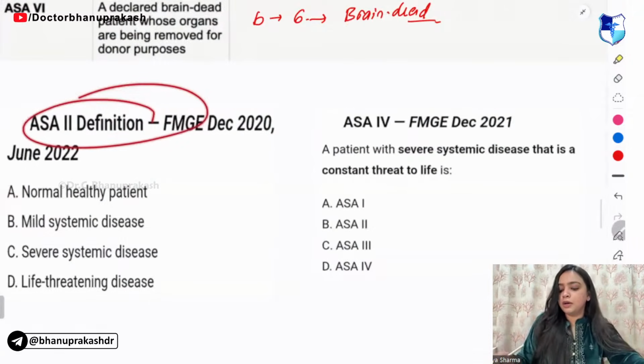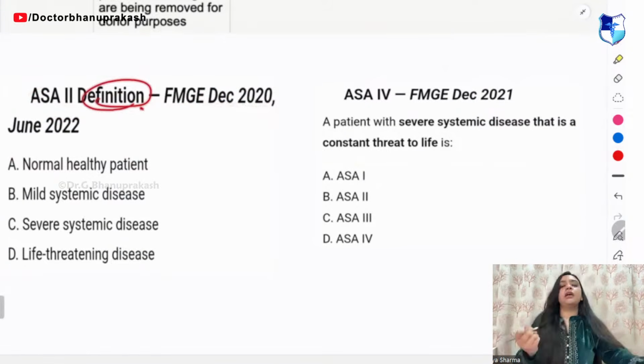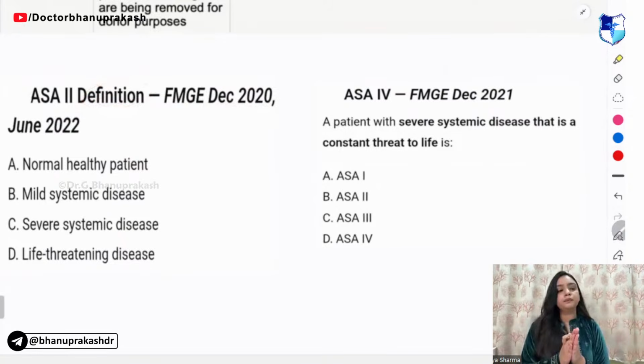Now, coming on to the question. ASA classification 2 is defined as? ASA class 2 को कैसे define करोगे तुम?